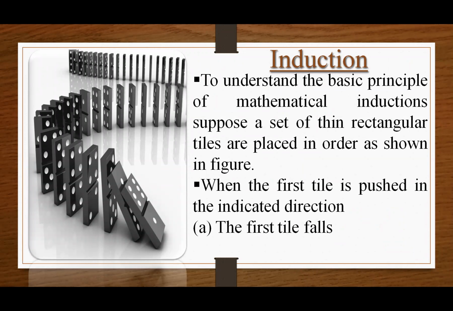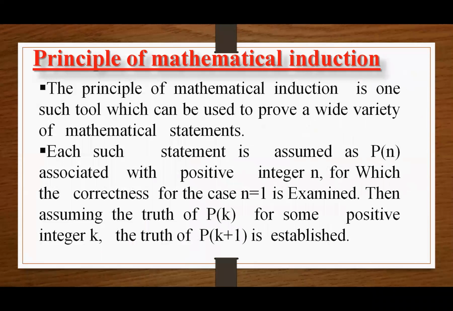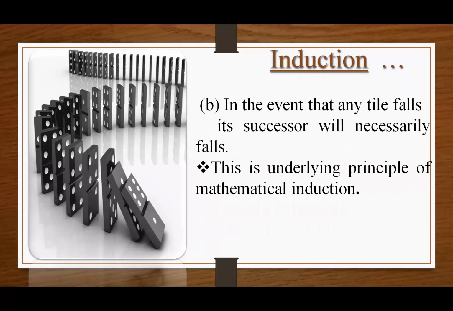Induction. To understand the basic principle of mathematical induction, suppose a set of thin rectangular tiles are placed in order as shown in the figure. When the first tile is pushed in the indicated direction, the first tile falls. In the event that any tile falls, its successor will necessarily fall. This is the underlying principle of mathematical induction. It means that when tiles are placed in such an ordered manner, when any one of the tiles falls, then the successor tile definitely falls.